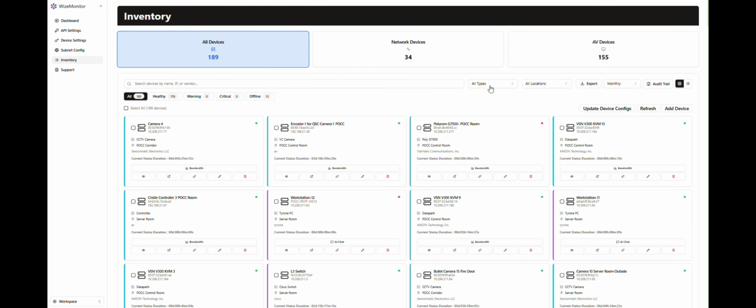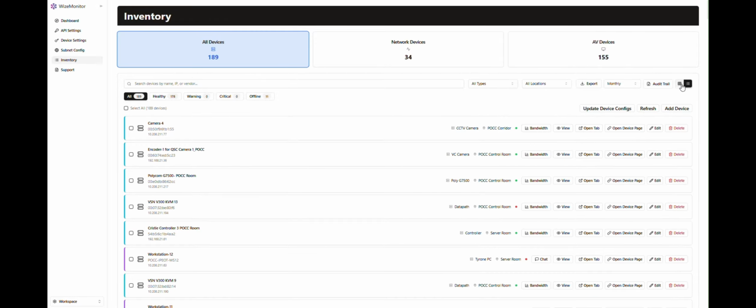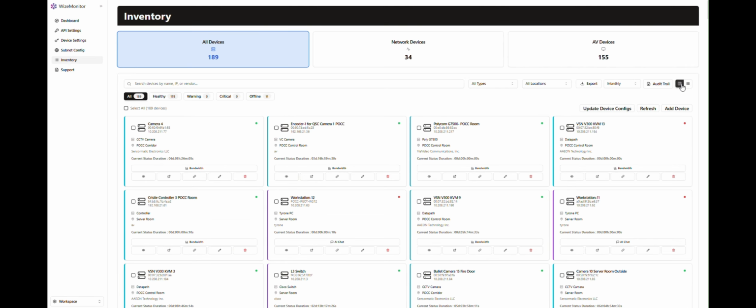Additional filters let you narrow the list by status, device type, or location, and you can switch between grid and list views depending on your preference. The toolbar provides quick actions such as add device, update device configs, refresh, export, and audit trail. Export downloads the current device list, while audit trail generates a PDF containing device status history.